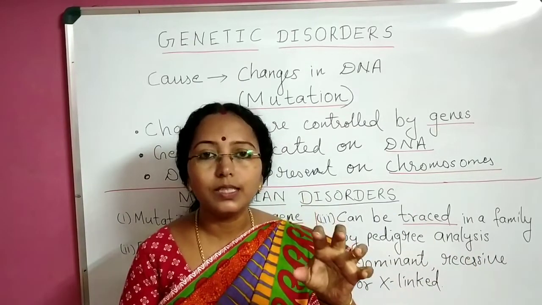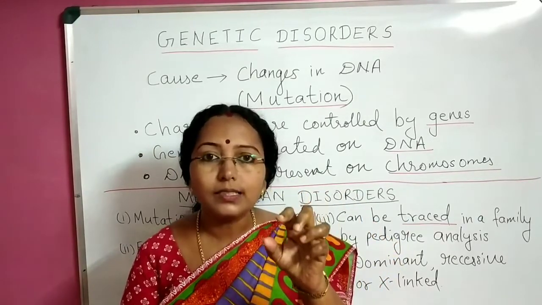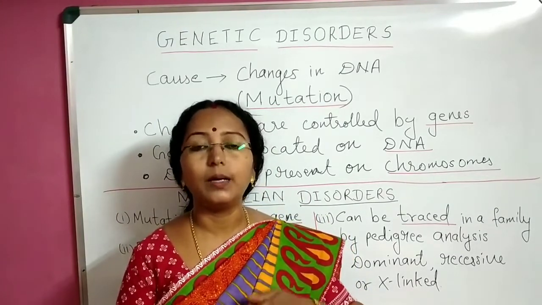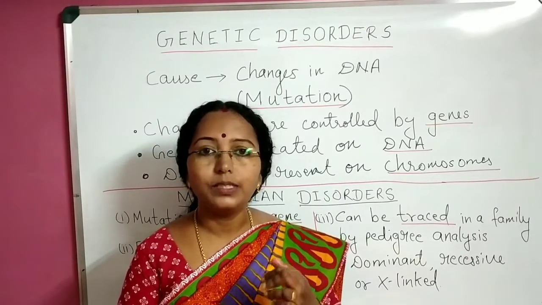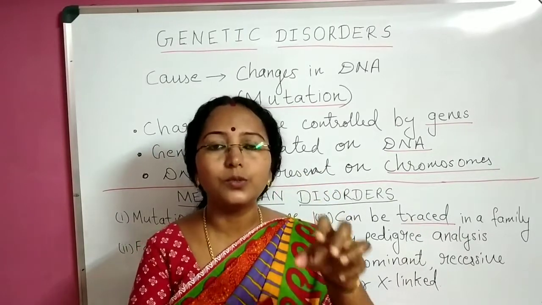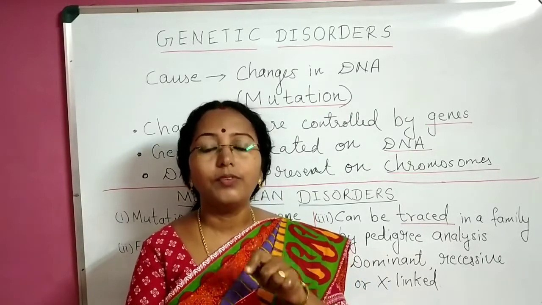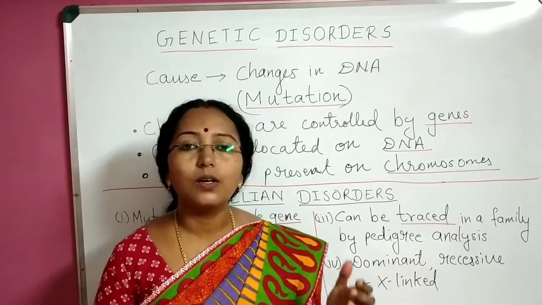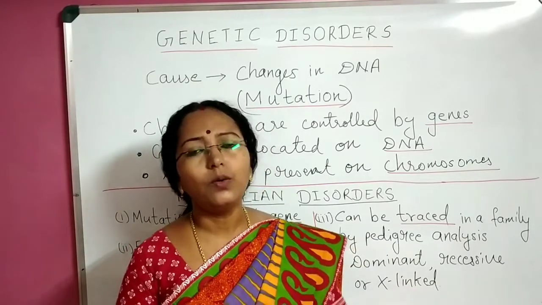And when a mutation happens, and if that change is reflected upon our phenotype, that is our external appearance, or in any kind of our behavior, we say the mutation of DNA has given birth to a disorder, and since it is there with DNA, we call it a genetic disorder. So simply speaking, genetic disorders are caused due to changes in DNA, that is the arrangement of base pairs.